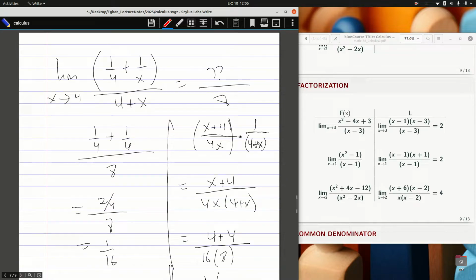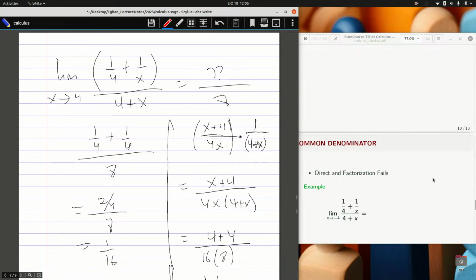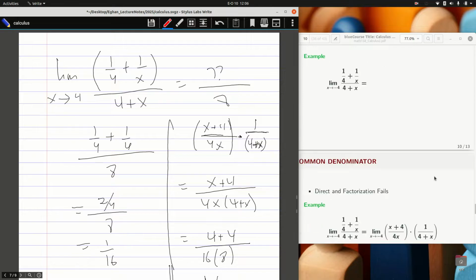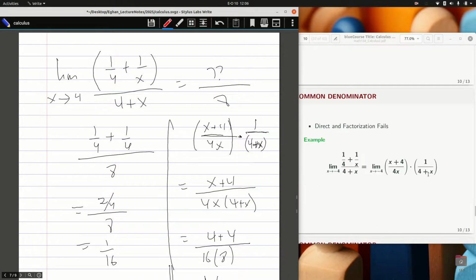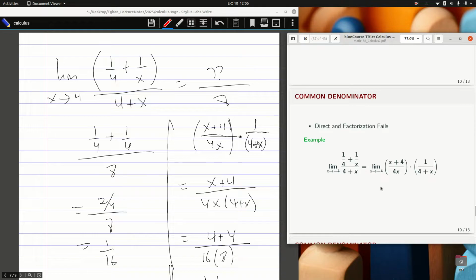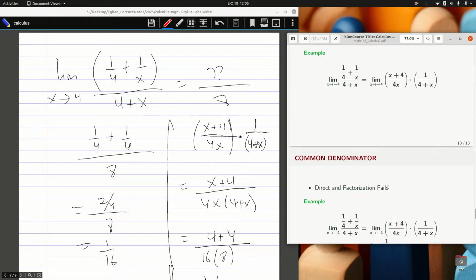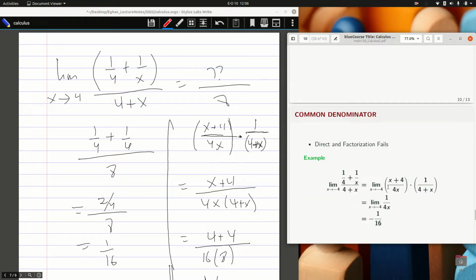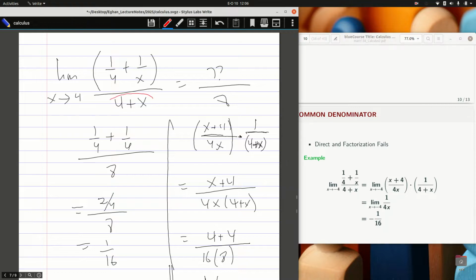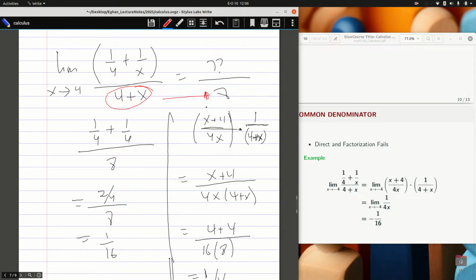Now let's move to one important message before we do the conjugate. We have one where probably you can look at direct factorization and then the conjugate. Factorization. If I have this, I can easily check the denominator here. It will not be equal to 0. It is equal to 8 as x approaches 4. And so it means I can do a direct substitution here. Wherever I see x, I place 4 in there, and I end up getting 2 over 8 over 8, and that gives me 1 over 16.